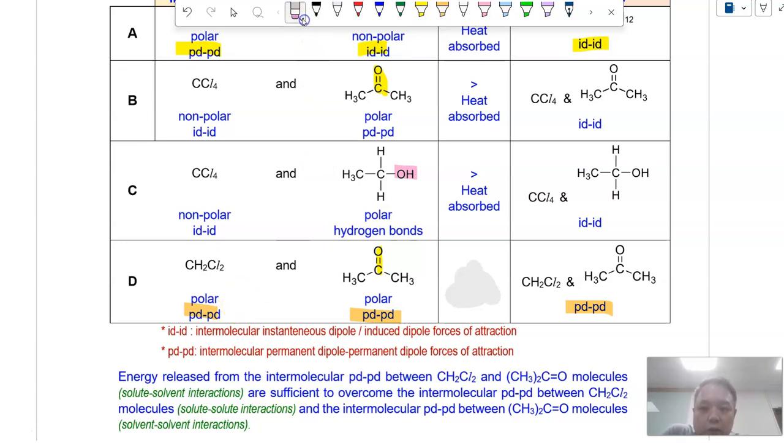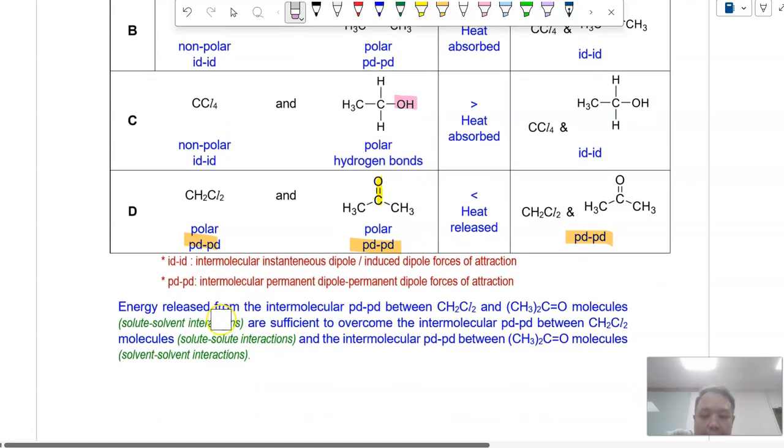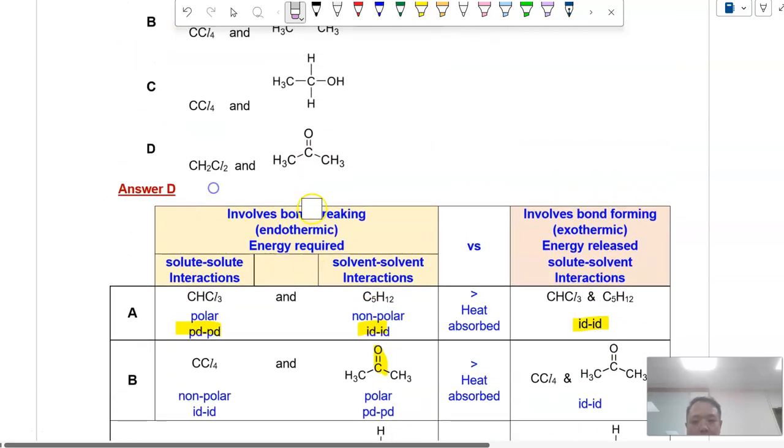And this is the only choice that allows heat to be released because they are comparable in strength. So recall your explanation: the energy released from the intermolecular PDPD between the solid and solvent particles is sufficient to overcome the intermolecular PDPD between the solid particles and between the solvent particles. This will allow heat to be released, and therefore option D is the correct option.